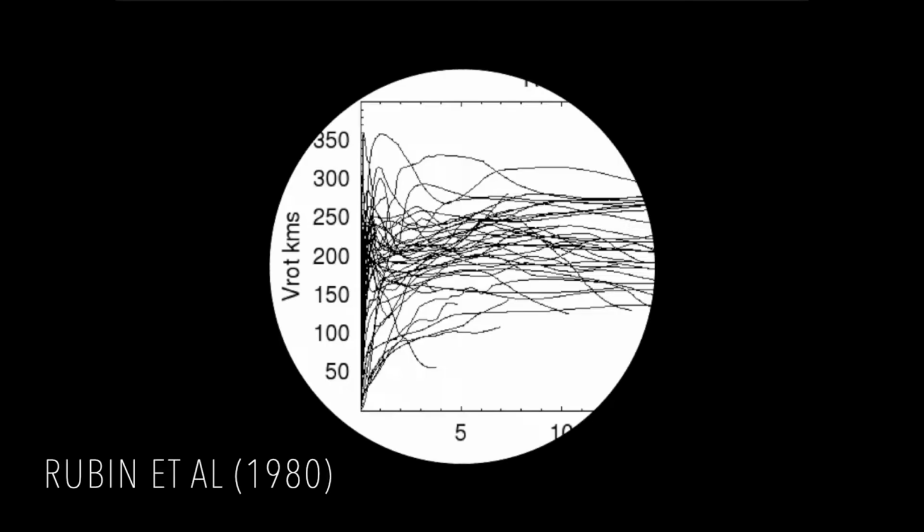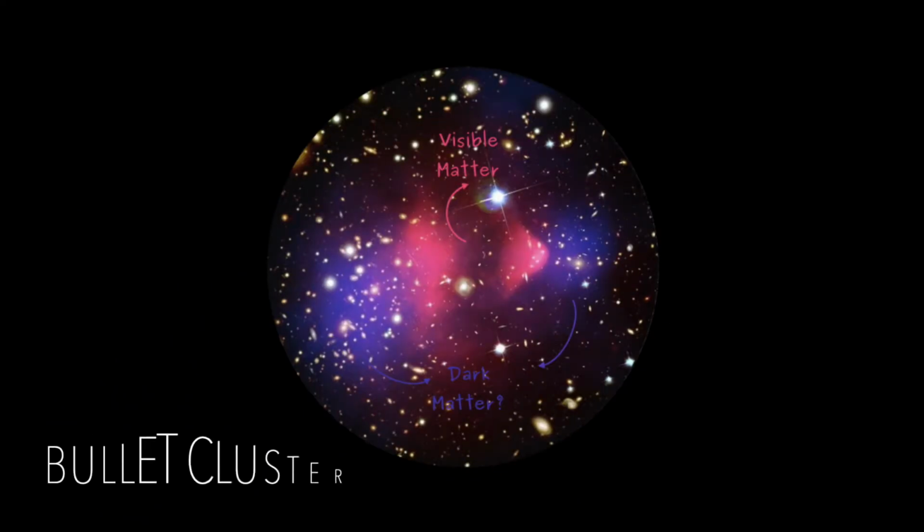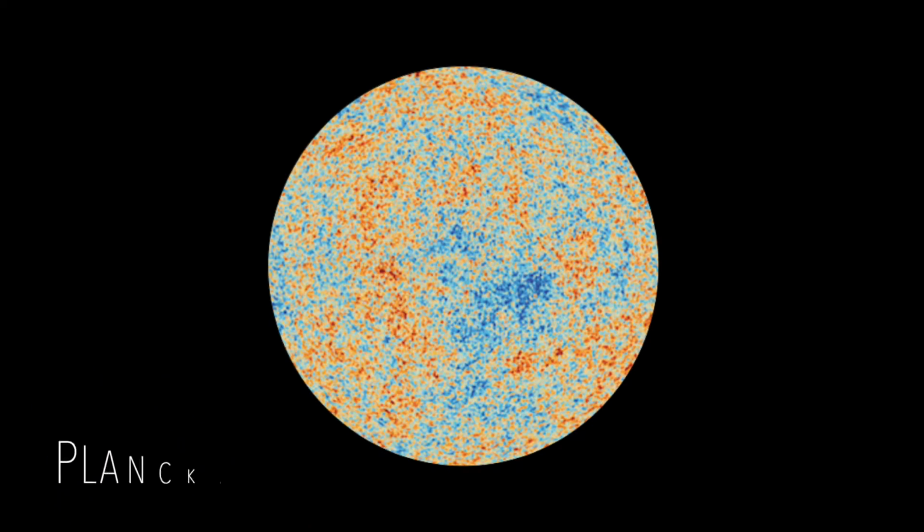We can infer, for instance, from measuring the rotational velocities of stars in galaxies that most of the galactic mass has to be invisible. We also know from studying collisions of big galactic clusters that this invisible mass interacts weakly not only with the things that we can see, but also with itself. And of course, we have the CMB, which tells us that the present-day structure of our universe was seeded by clumps of this invisible stuff, which we call dark matter.